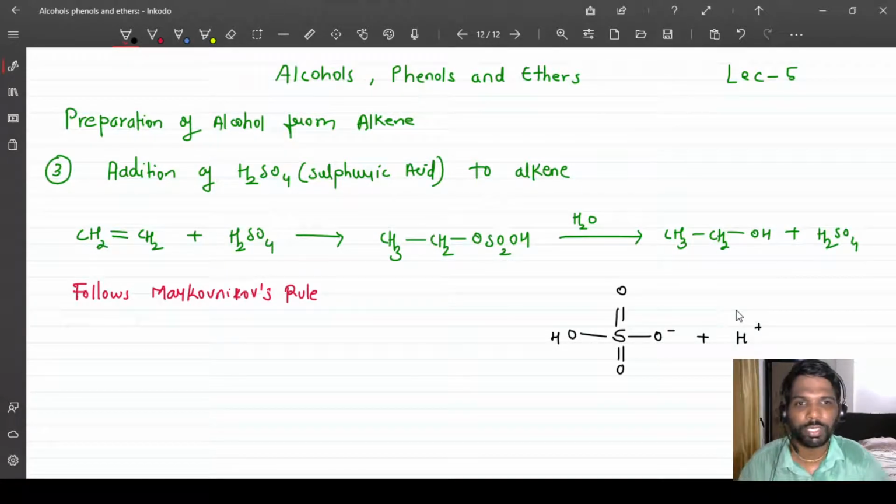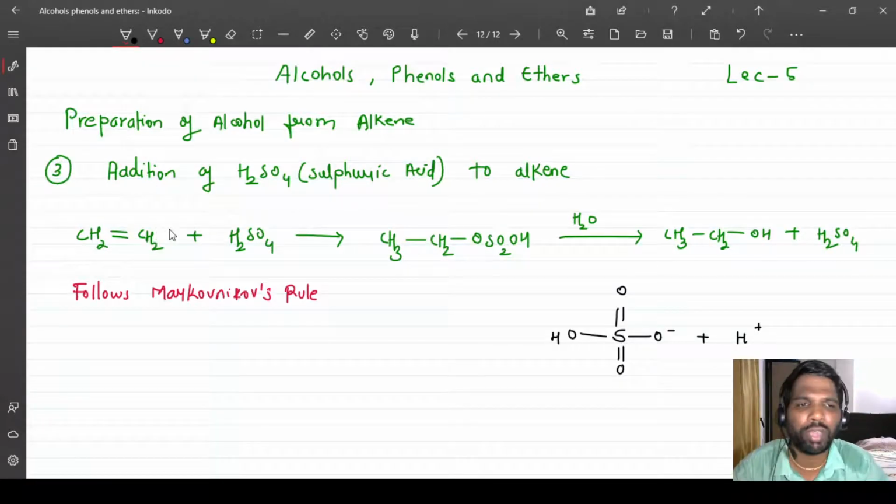Now think over this, which is the negative part and the positive part of the H2SO4? The negative part is OSO2OH. There are four oxygens, and via this oxygen it will be linked with one of the carbons, and this is the acid, which is the positive part.